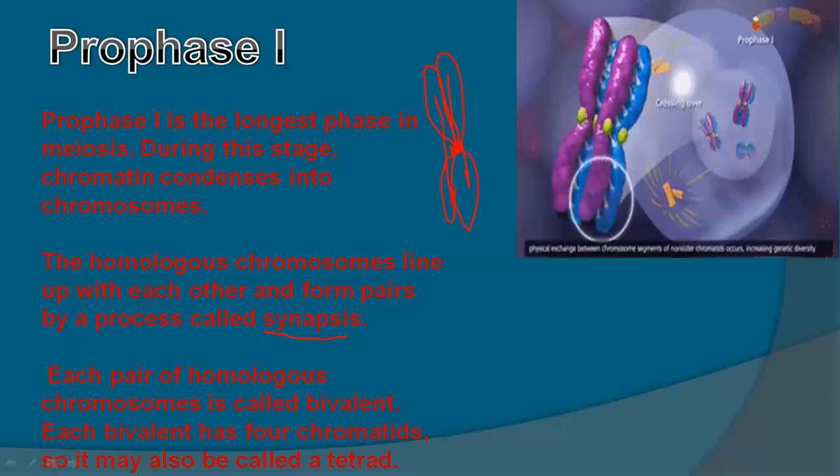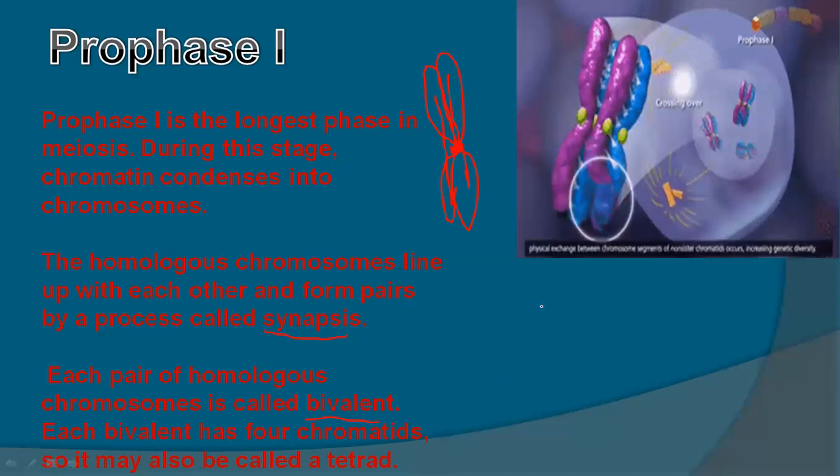You can see here the centromere, and these are kinetochore proteins. Both sets of the homologous chromosomes have kinetochore protein. Each pair of homologous chromosomes is called a bivalent. Each pair, this purple one and this one, is called a bivalent. Like this one pair and this one pair. Each bivalent has four chromatids.